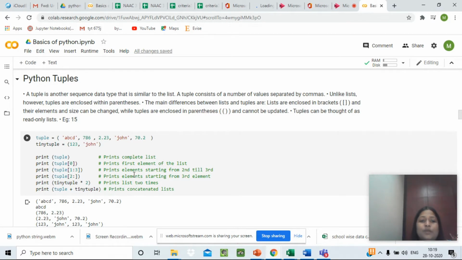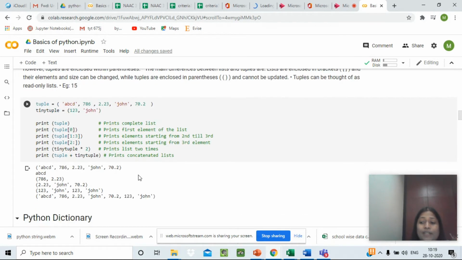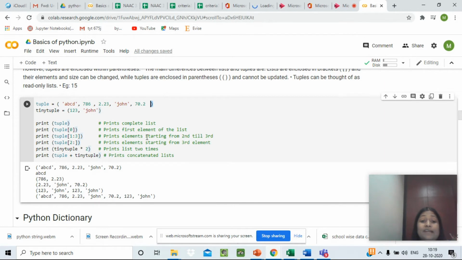A tuple is another sequence data type which is similar to the list. A tuple consists of a number of values separated by commas. Unlike list, however, tuples are enclosed within parentheses, whereas in list, it is enclosed within square brackets. The main difference between list and tuple is that lists are enclosed in square brackets and their elements and size can be changed, while tuples are enclosed within parentheses or round brackets and cannot be updated. A tuple can be thought of as a read-only list, right?